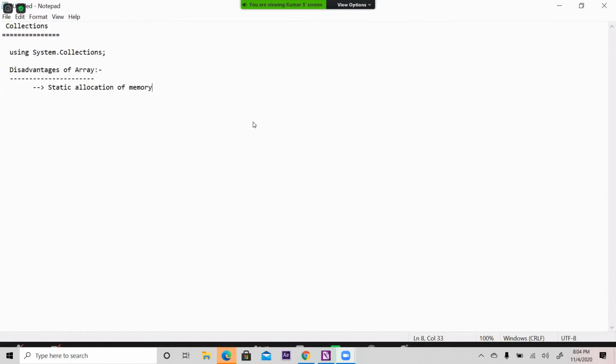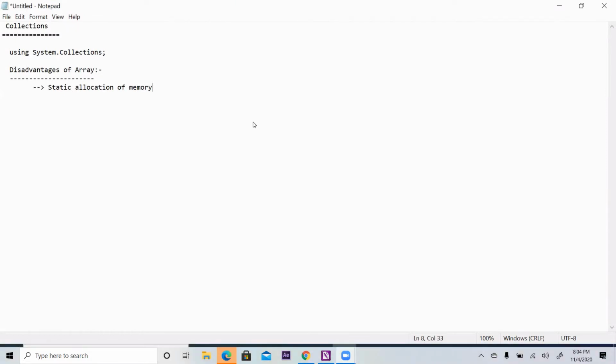If you define 10 elements, it will allow a maximum of 10 elements. If you define 20 elements, it will allow a maximum of 20 elements. That is what static allocation of memory means. It may give you less, but it will not give you more.